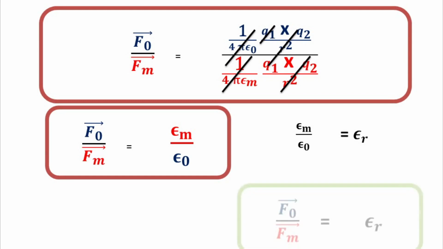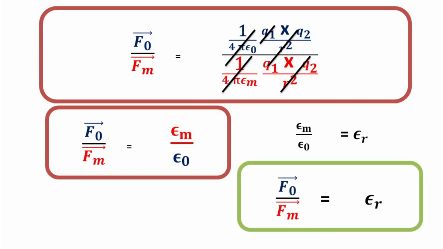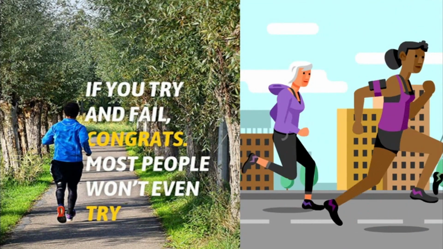So force in air divided by force in medium is equal to relative permittivity, or force in medium is equal to force in air divided by relative permittivity. So if force in air is given and relative permittivity is given, we can easily find out force in a particular medium. So this is the end of today's class.